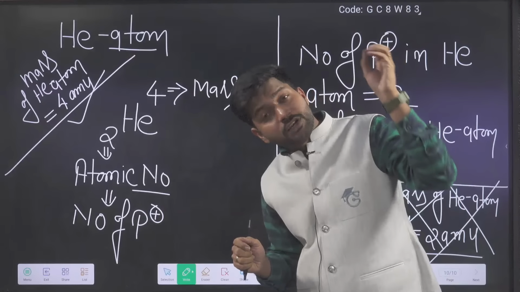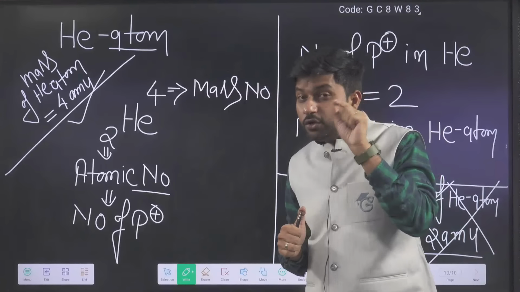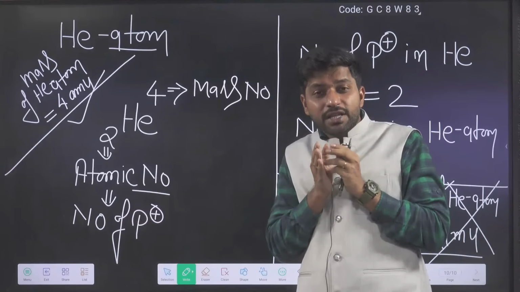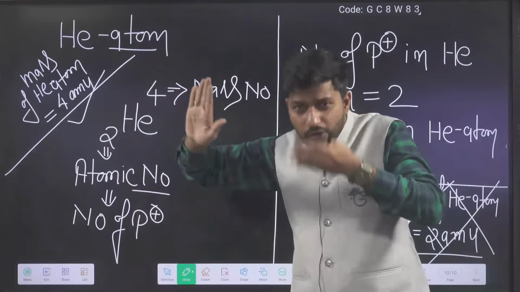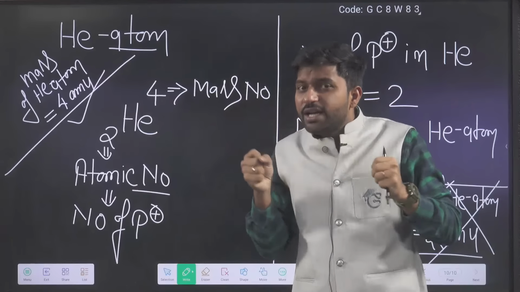The problem was that it is neutral, so it was never attracted to any electrode side, not the positive plate side, not the negative plate side. So it was very problematic to identify it.